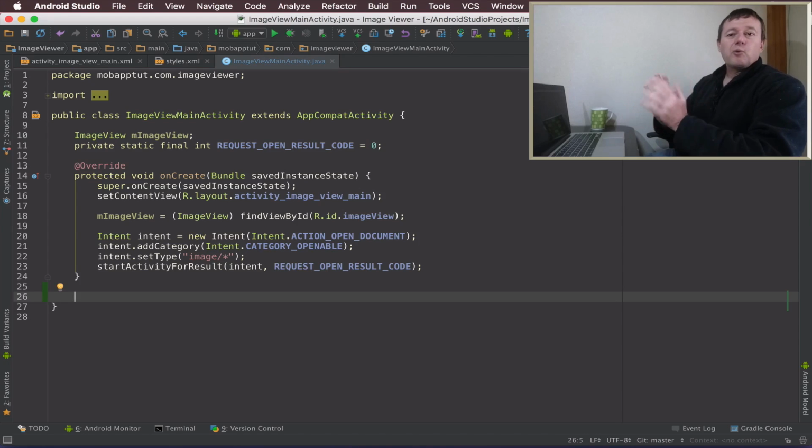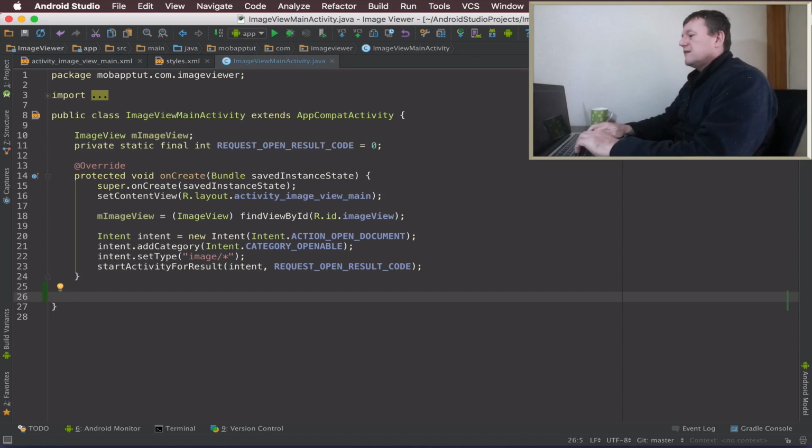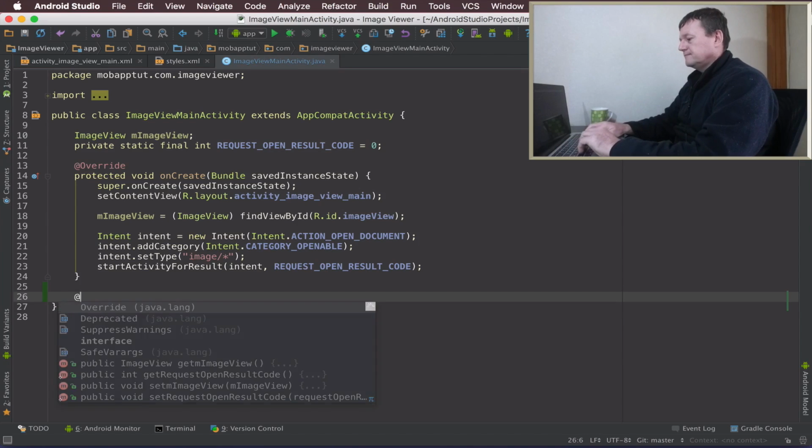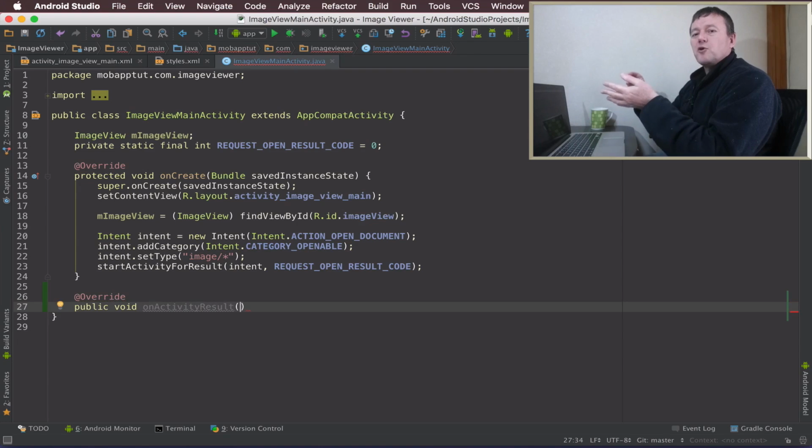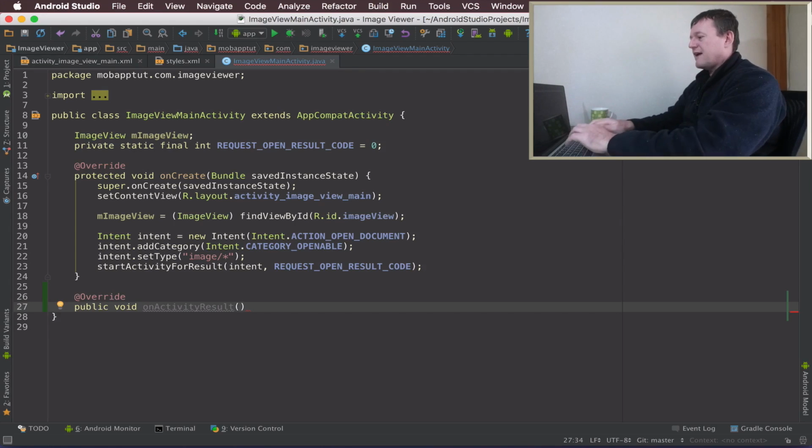And we're going to call one of those methods. So it's an overridden method. So this override, public void. Now here's the key bit. It's onActivityResult. So this will be called back once another application's processed our request and completed that request, and it jumps back into the application with the results of that.